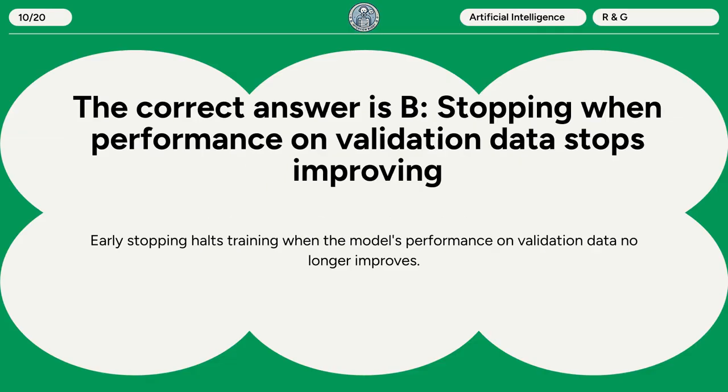The correct answer is B. Stopping when performance on validation data stops improving. Early stopping halts training when the model's performance on validation data no longer improves.